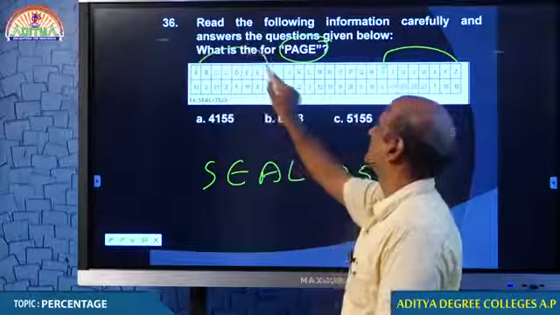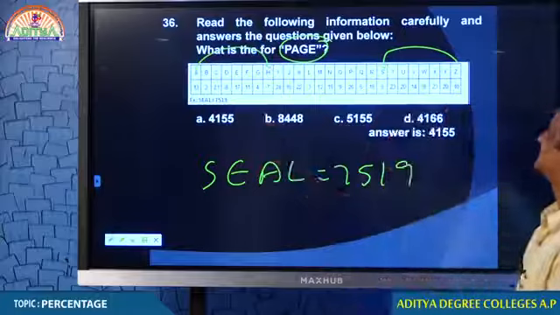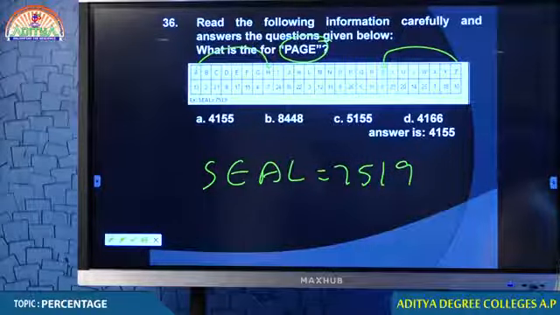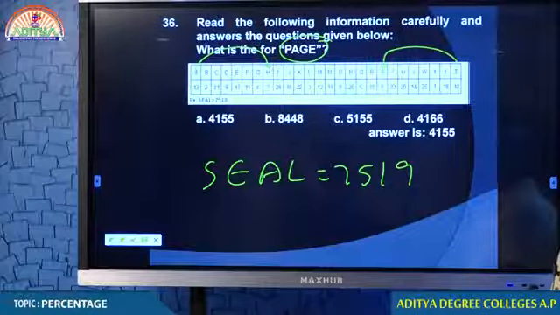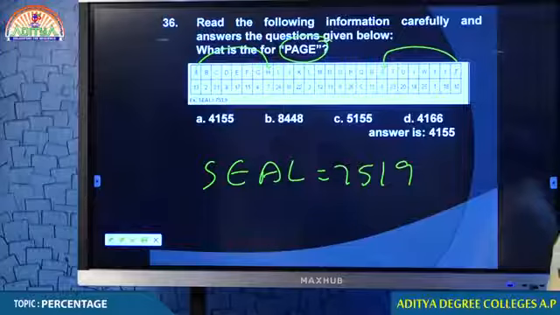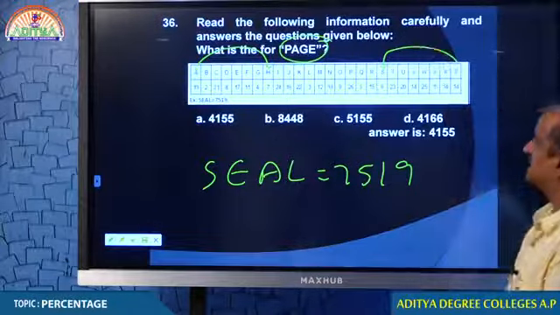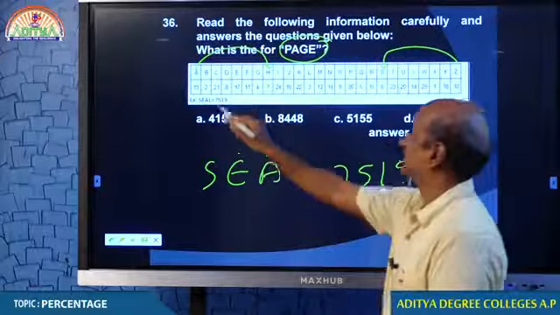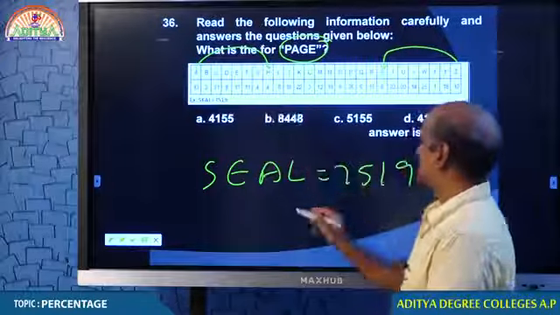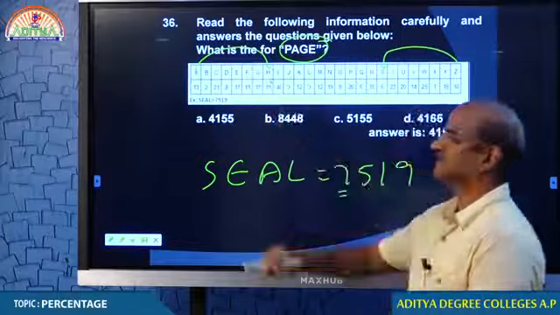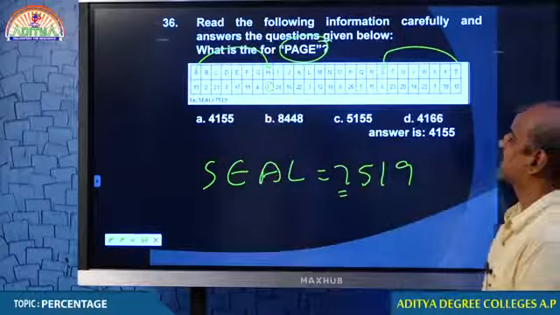The 8th from left side is H. I think you understand, my dear students. So, S is 8th from right side and 8th from left side is H, and H is 7. Therefore, he is making use of that.